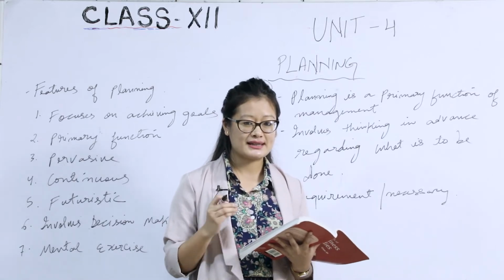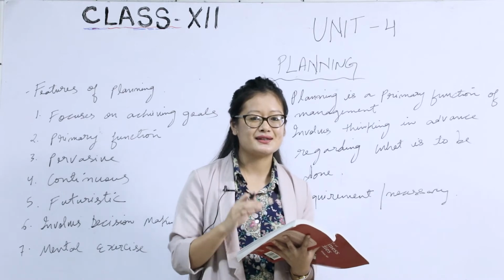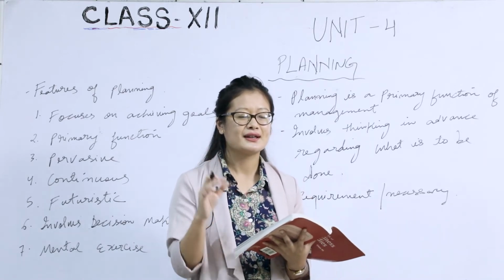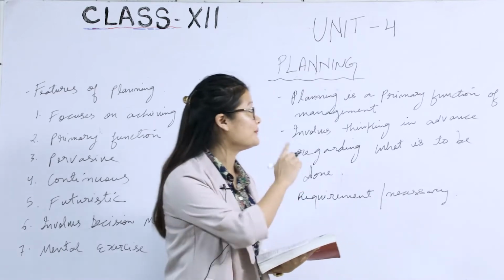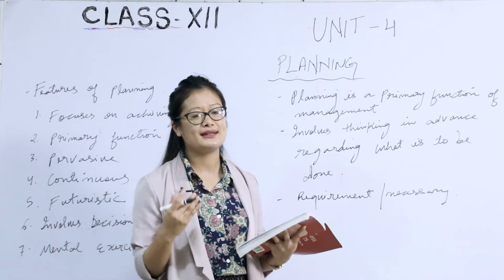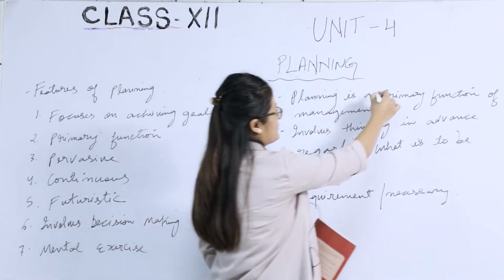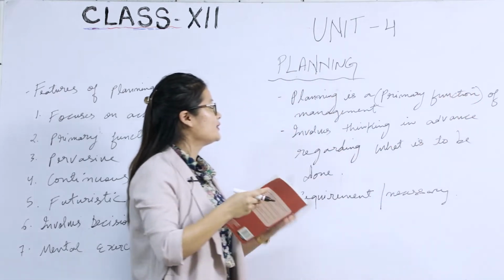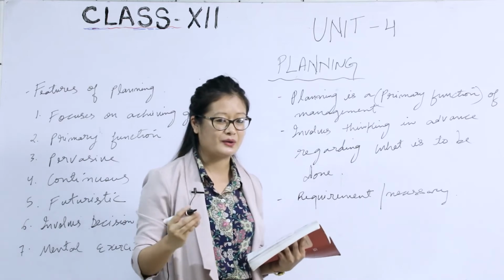So in today's class, it is all about learning the first function of management, and that is planning, all right? To start off, first of all, you have to know what planning is. Planning is a primary function of management.